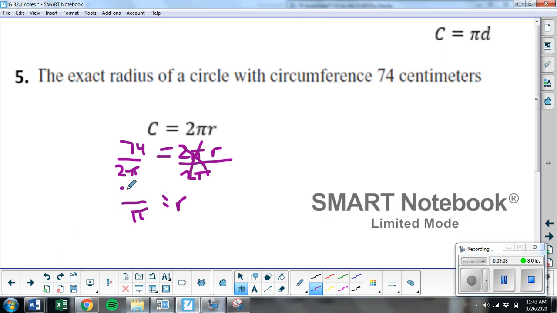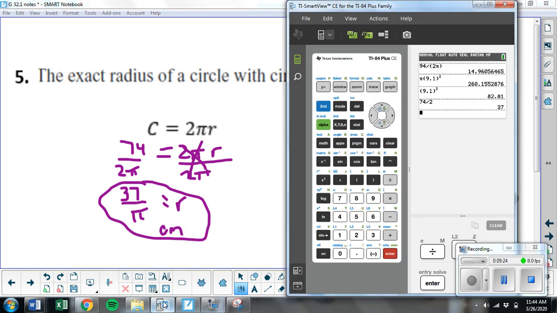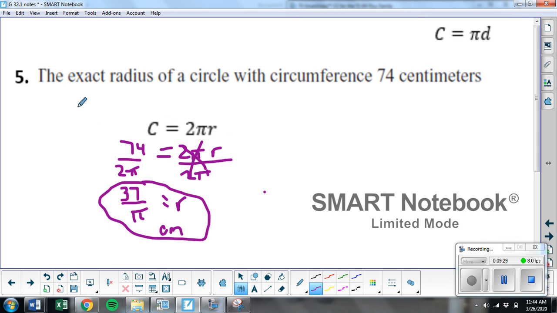So this is my answer. 37 over pi, and the label will be centimeters. I know the 37 is on top because if you look at it, it says 37. It doesn't say 1 over 37. So anytime it says exact, you don't type pi in your calculator. You just copy pi wherever it's at.